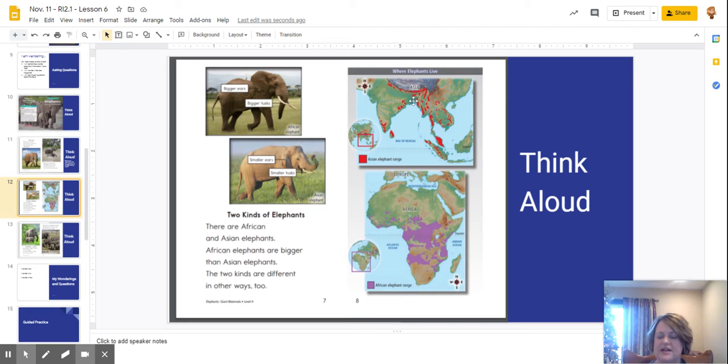It says African elephants are bigger than Asian elephants. The two kinds are different in other ways. And we notice that the African elephant has bigger ears and the Asian elephant has smaller ears. So we can compare and contrast those things that we notice.